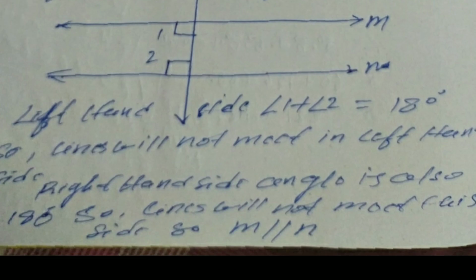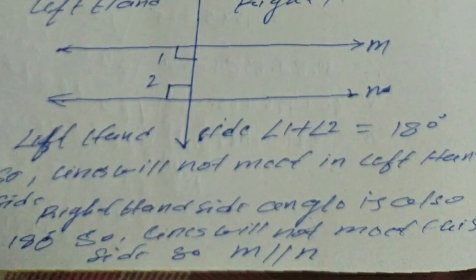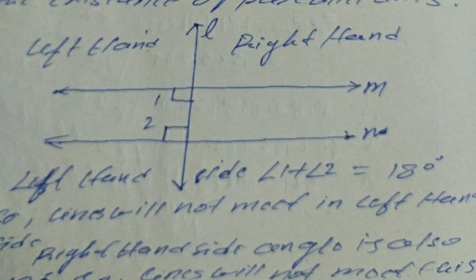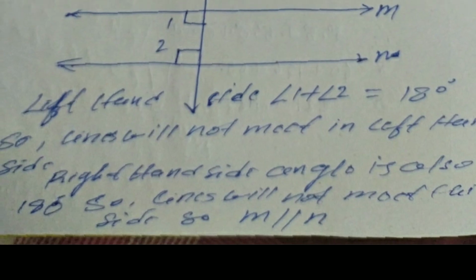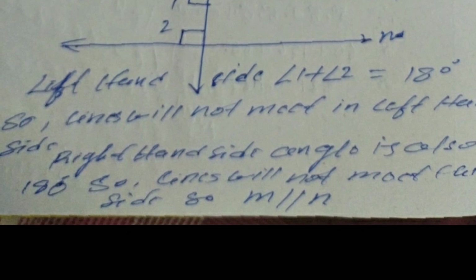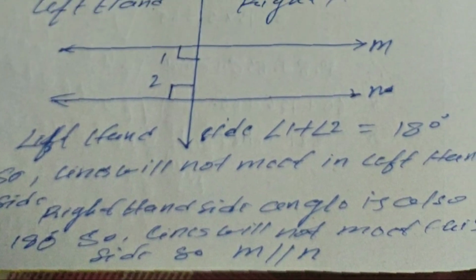Similarly, if the angles sum to 180 degrees on the left hand side, it must be 180 degrees on the right hand side also. So they will also not meet on the right hand side. So the lines will not meet on the left hand side or the right hand side. So they will be parallel. So M and N are parallel to each other. So this is the fifth postulate that I have explained in this period.